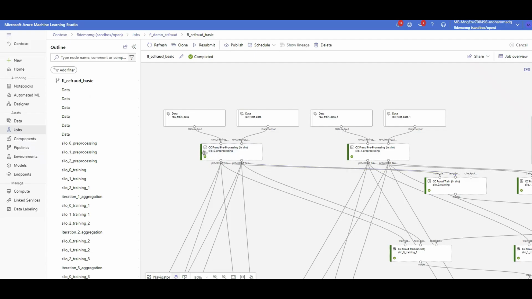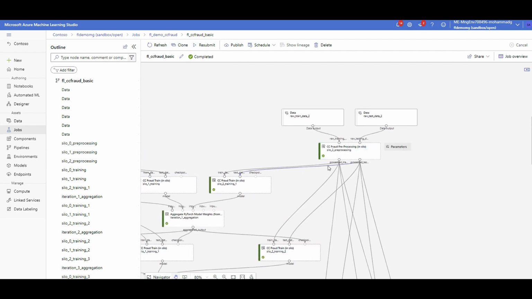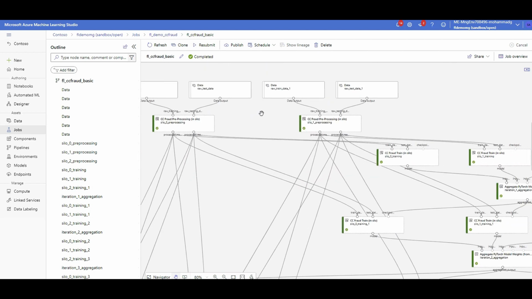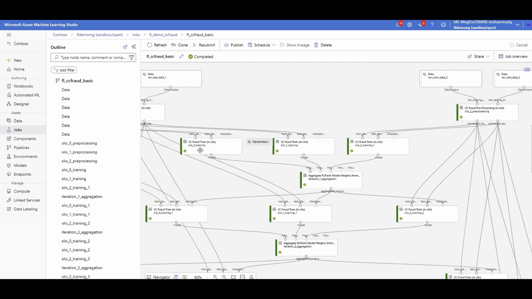So I have the dataset coming in, a portion of the dataset in silo 0, silo 1, and silo 2. These are different hospitals, as an example, with their own datasets that we are not sharing. After pre-processing, silo 0, 1, and 2 do their own training separately and update the parameters.